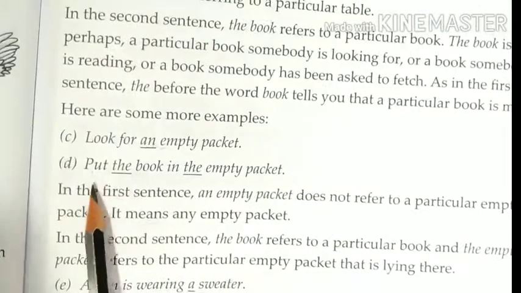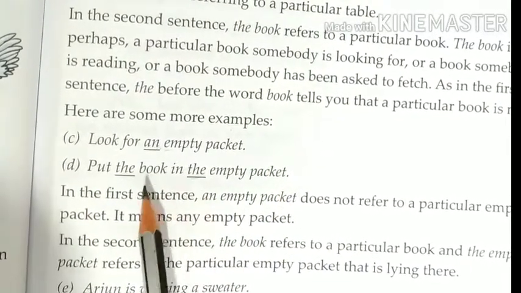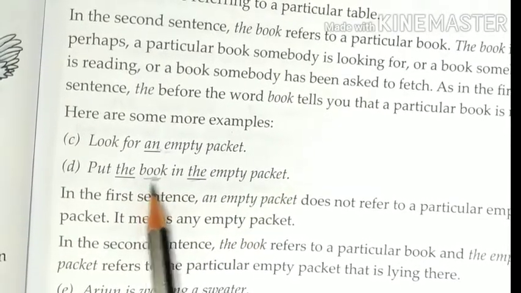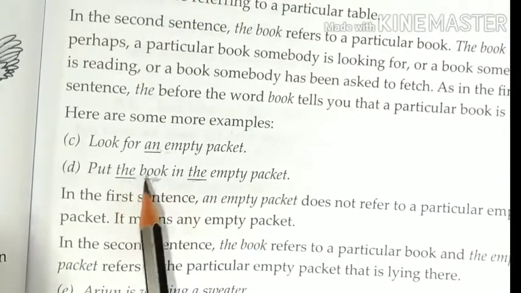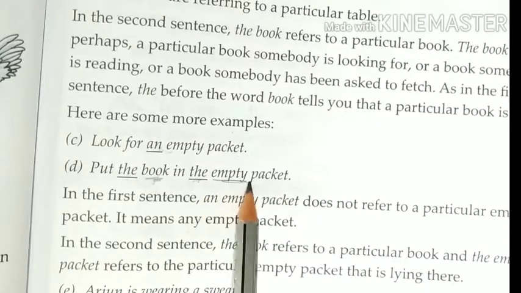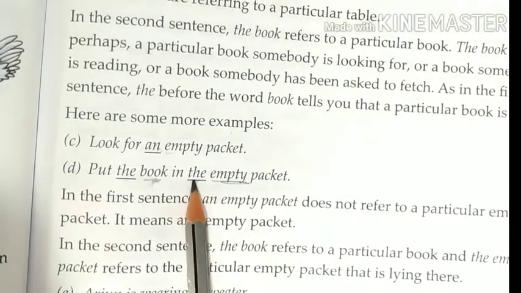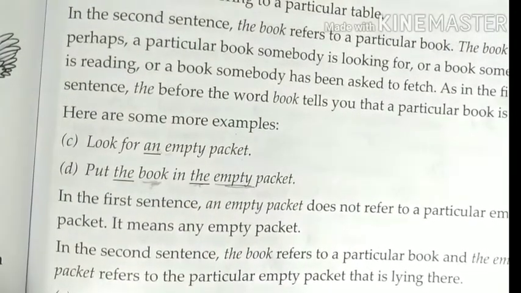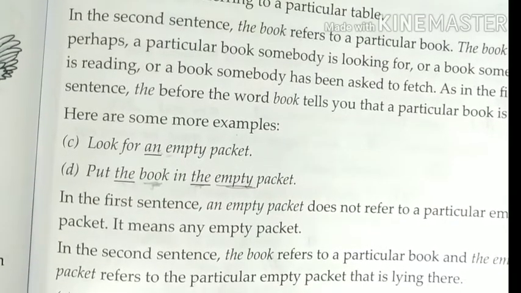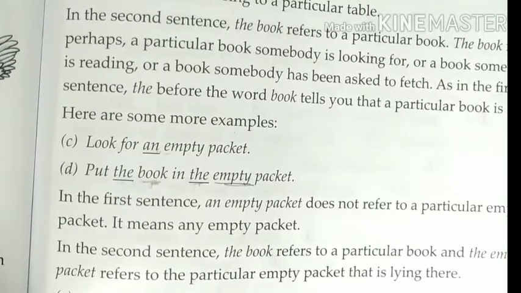Now see the second sentence. Put the book in the empty packet. Now see here, it is the. Now put the book, not any book, some particular book we are talking about here. So put the book in the empty packet. Now here a particular empty packet is being talked about. Okay, so here we will say the. So children, when we are talking about things in general, we put a or an, and when we are talking about any particular or definite person, place or thing, then we say the.